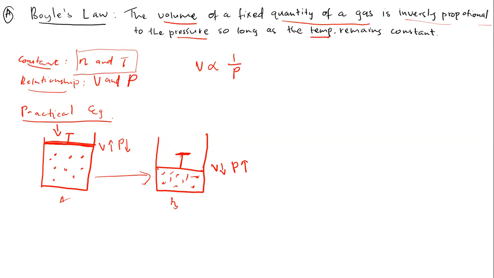So now, this is an explanation of Boyle's law in words, and this is the explanation of Boyle's law practically. We can also explain this graphically, but how? Let me show you how, okay? So, a graphical example of this law. Graphic example of this law is that we know that graphically,